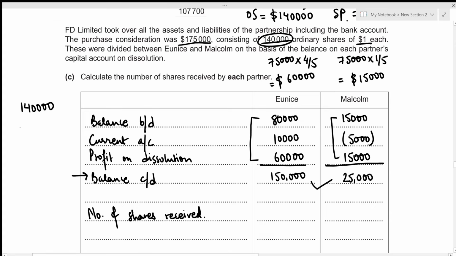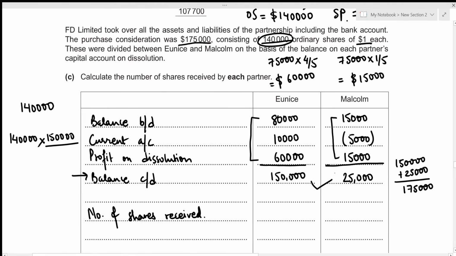So let's figure the amount of ordinary shares for Eunice. That's just going to be 140,000 times 150,000 because that's his capital balance. Let's figure out the total capital balance first. So that's 150,000 plus 25,000, which gives 175,000.